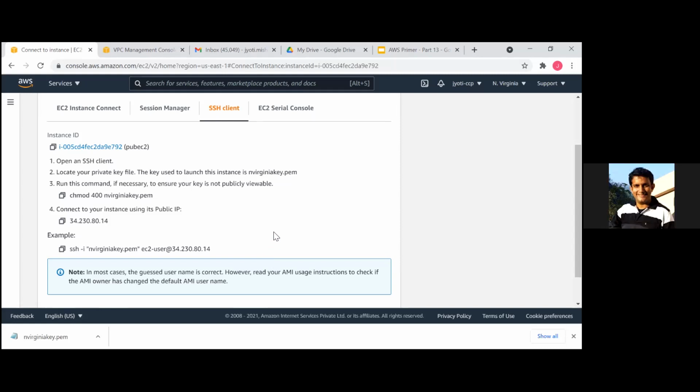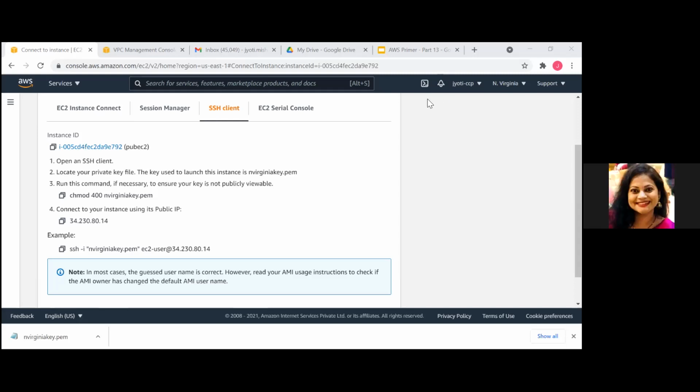Those who are on Windows, you have to follow what I did. The key which I had downloaded while creating my instance was in .pem. So I opened PuTTYgen, loaded that .pem file and did save private key. With that, I got the .ppk, and then I went to PuTTY. Should I do it again, or were you able to connect? No, I was able to do it.